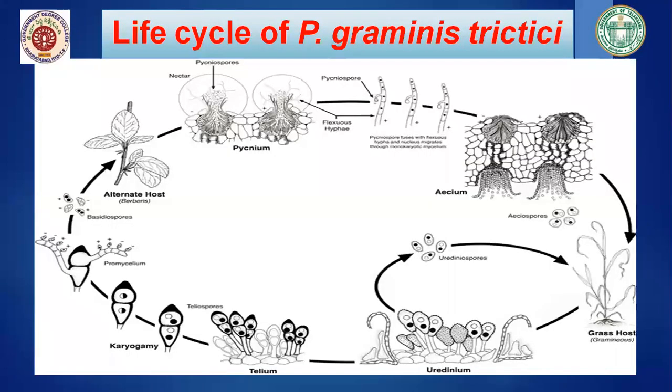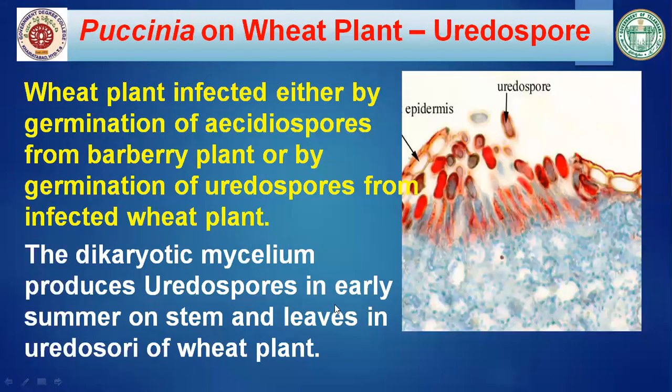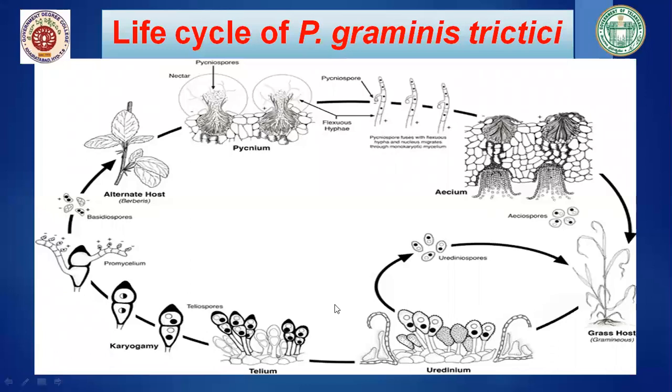So this is the life cycle of Puccinia graminis tritici in a nutshell. It starts from a grass, that is a wheat plant, having uredospores. From uredospores, it goes to the next stage, that is teliospores. From teliospores, it then goes to the soil. It can't continue its life cycle in the wheat plant.